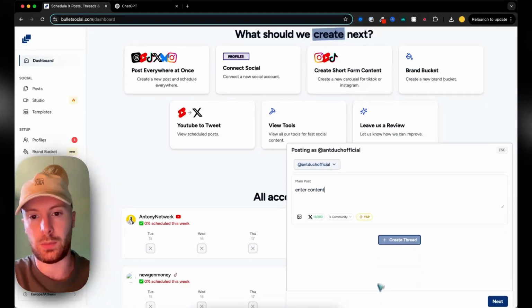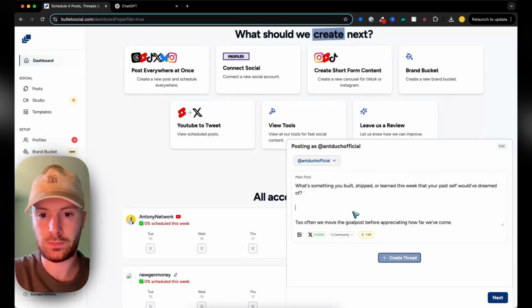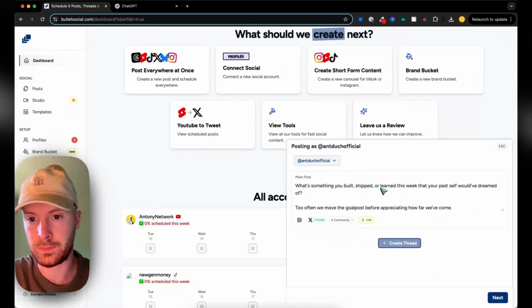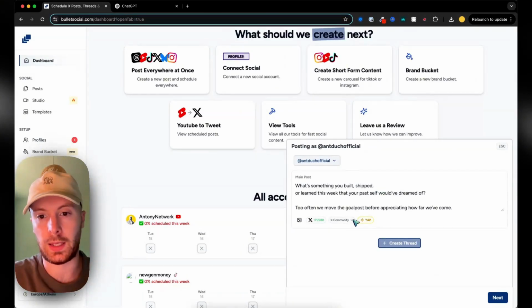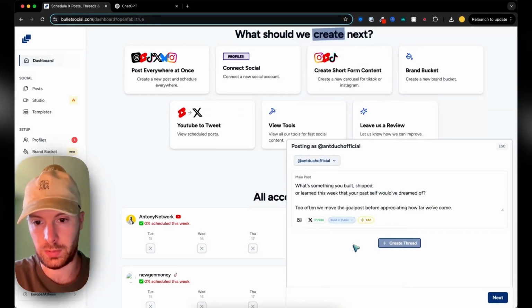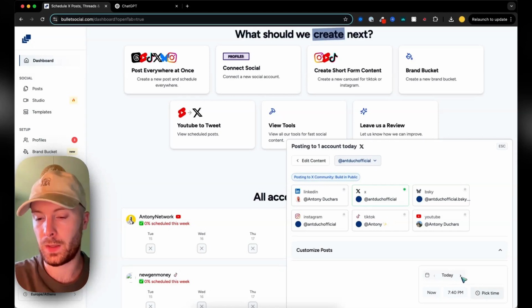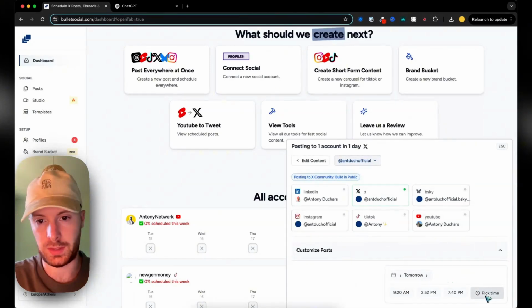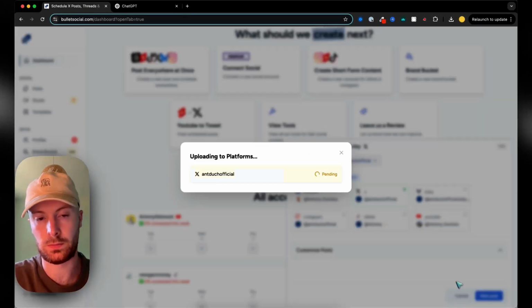So all you would do is you open this up. We're going to paste our content in here. Get rid of that horrible line. This is definitely one that I would appropriate to a community. So build in public is fine. Next, X only because it's a community. Let's schedule it for tomorrow. We can pick the time in the morning, save, schedule.